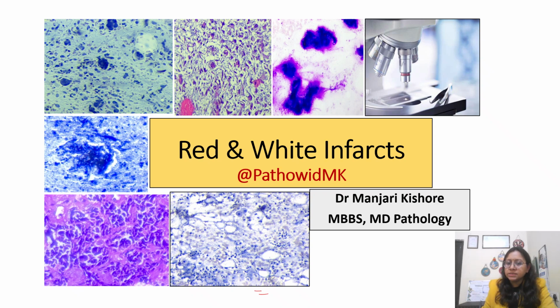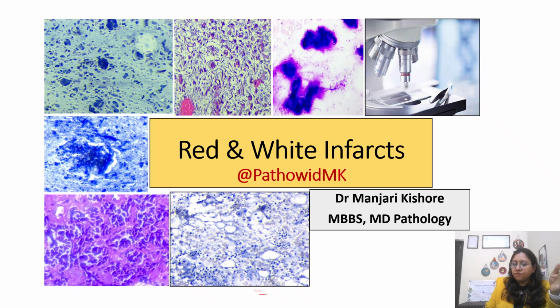So today we'll be discussing a very small topic, that is red and white infarct. When you hear the word infarct, what does it mean? Infarct means a dead tissue which has not been able to receive blood supply. So lack of blood supply is leading to this kind of infarct, and in turn it deprives your cells from getting oxygen, so that is leading to your infarcts.